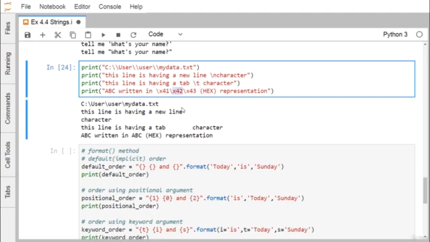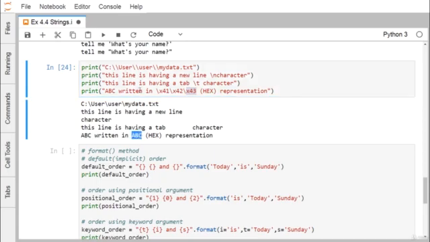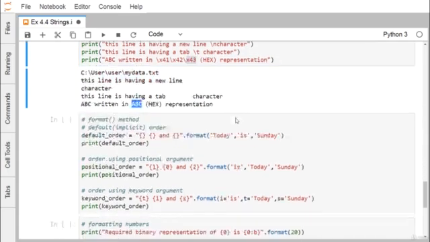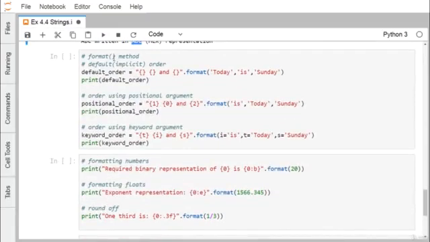Similarly we have capital B, and similarly capital C. So this ABC will be there. In this way we can also print the respective string. We are having this format.